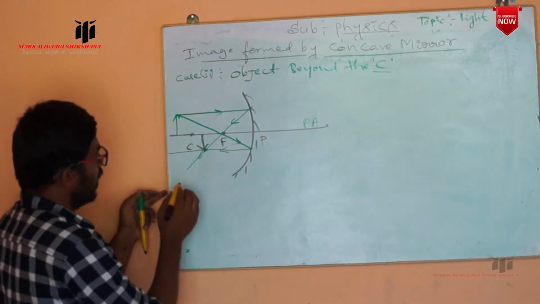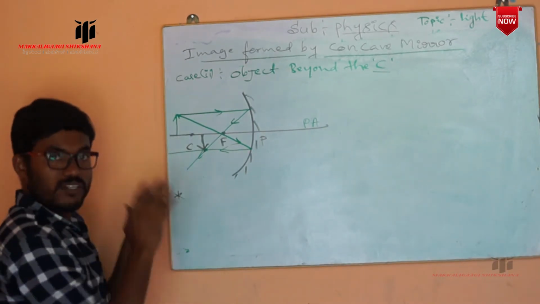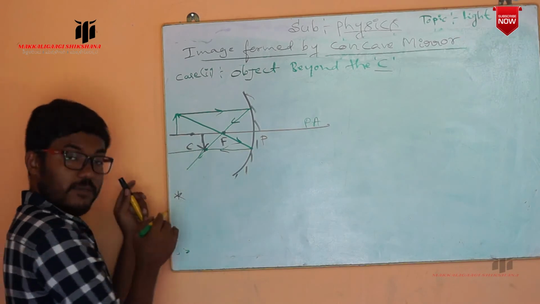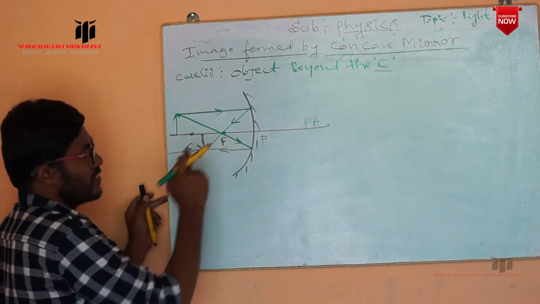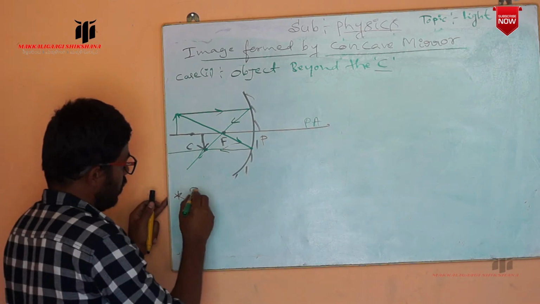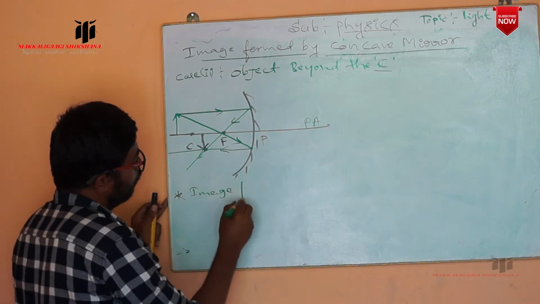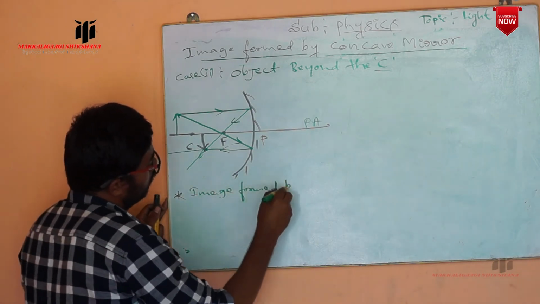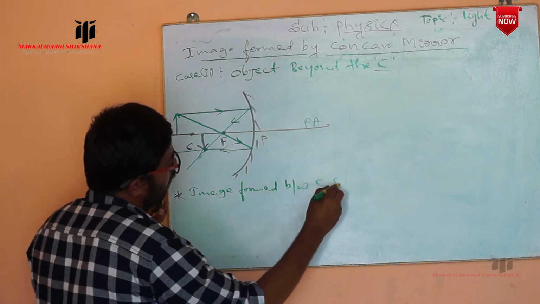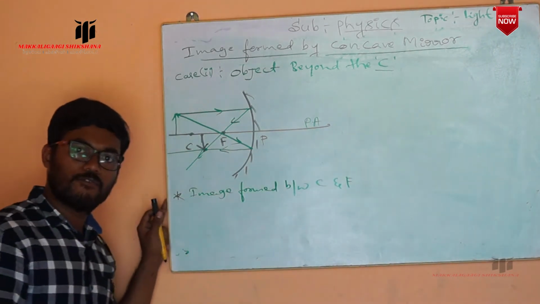Now we can write the characteristics. First, where is the image formed? In between the center of curvature and focus. So the image is formed between C and F, center of curvature and focus.